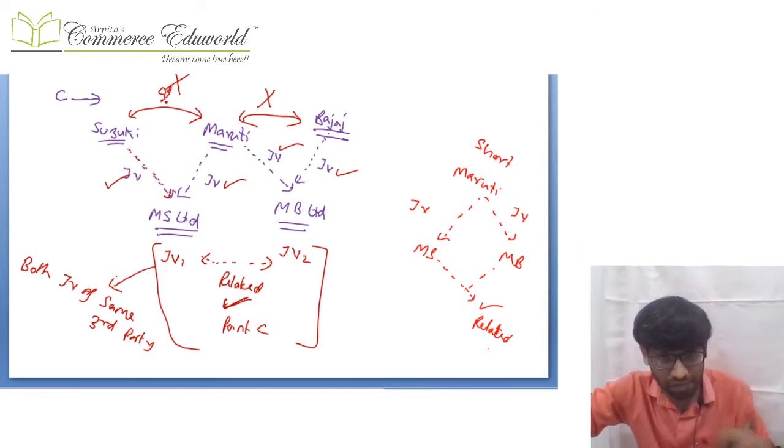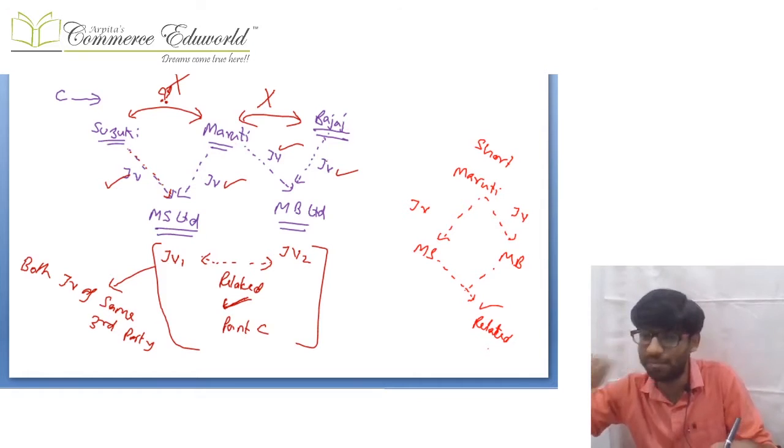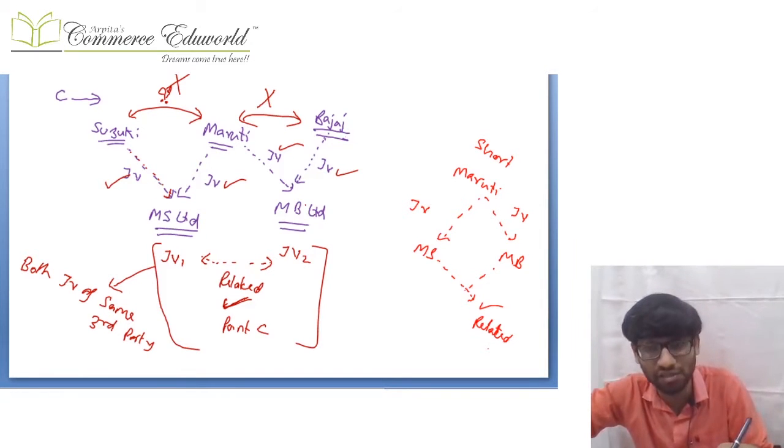Obviously the Suzuki and MS are related because for Suzuki MS is a joint venture, Maruti and MS are related because for Maruti MS is a joint venture, Maruti and MB are related because for Maruti that MB is a joint venture, Bajaj and MB are related because for Bajaj MB is a joint venture. However, Suzuki and Maruti don't become related to each other, Maruti and Bajaj don't become related to each other.